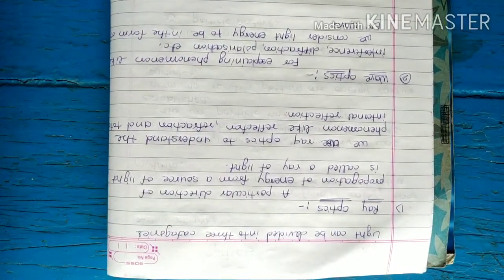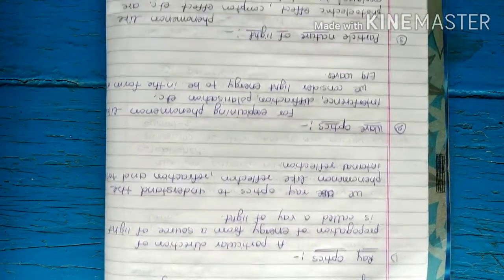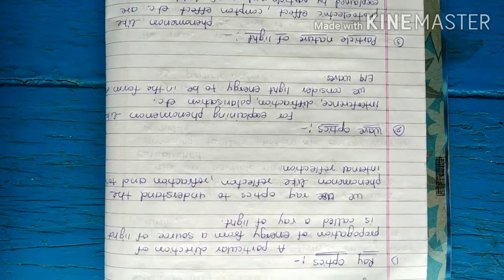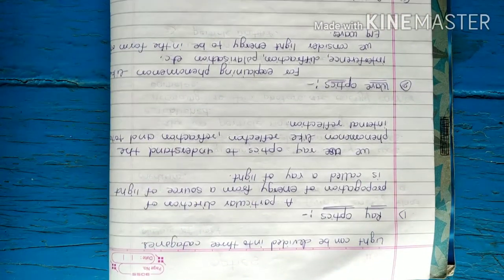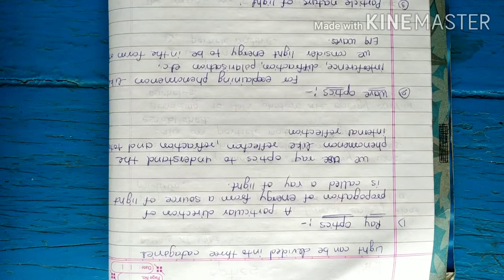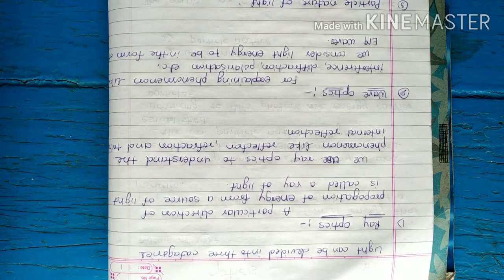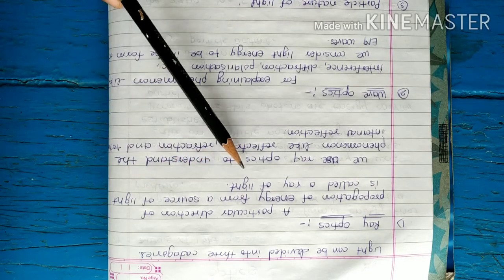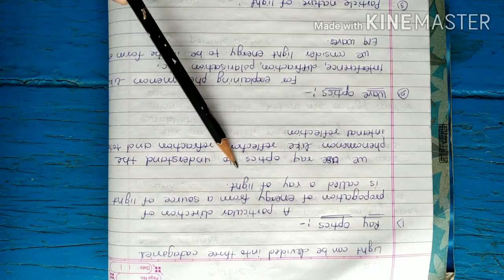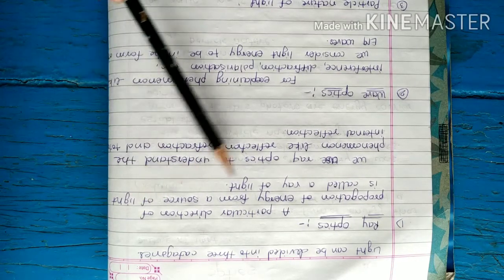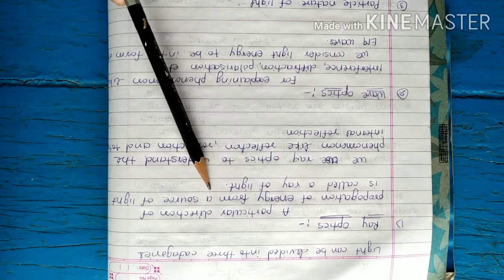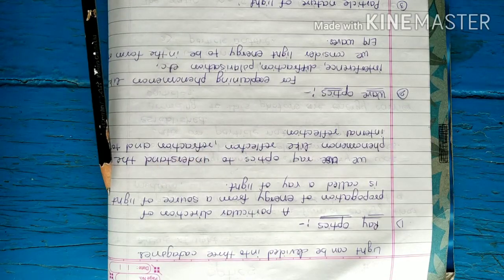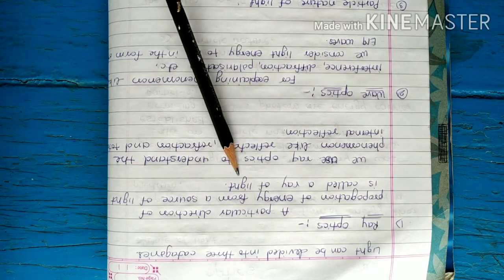Next, light can be divided into three categories: ray optics, wave optics, and the particle nature of the light. In ray optics, we should know a ray of light. A particular direction of propagation of energy from a source of light is called a ray of light. Ray of light means Surya Kiran. Particular direction of propagation of energy from a source of light is called a ray of light.